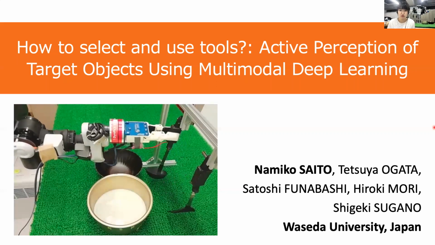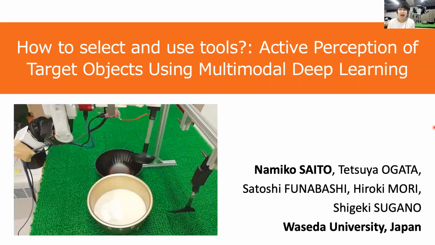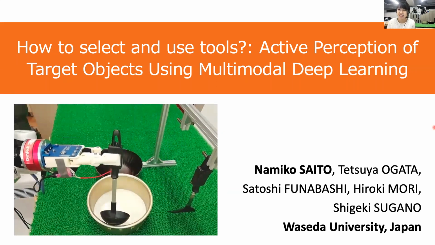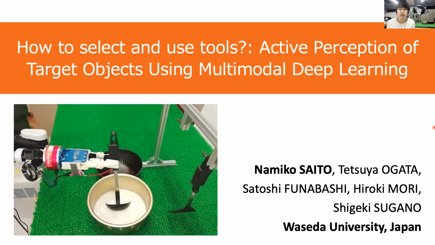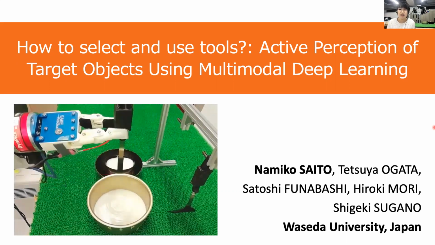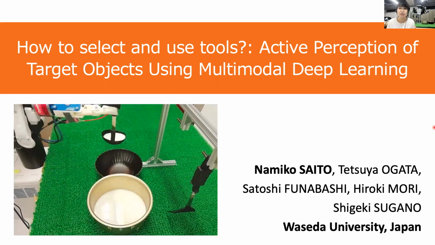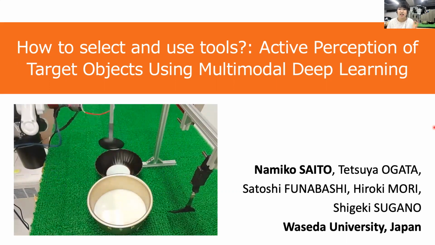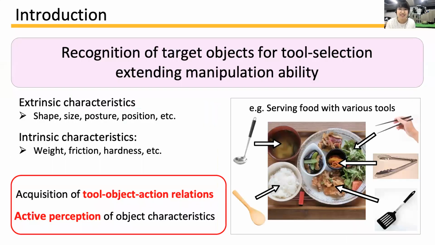What do you want robots to do if you will live with them? Many of you may think it's nice if robots can do housework, and moreover, robots are expected to support alongside humans, such as medical and nursing sites, dangerous or understaffed sites, and a lot of places. But how to make robots work in various humans' environment and support various tasks? We think tool selection and use is one of the solutions.